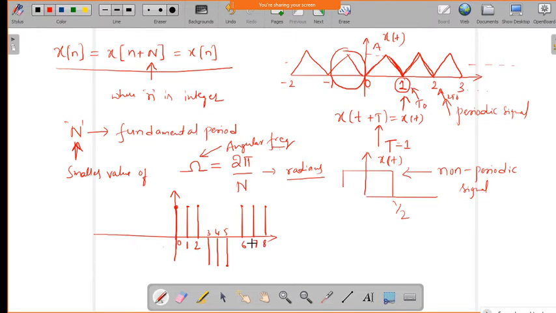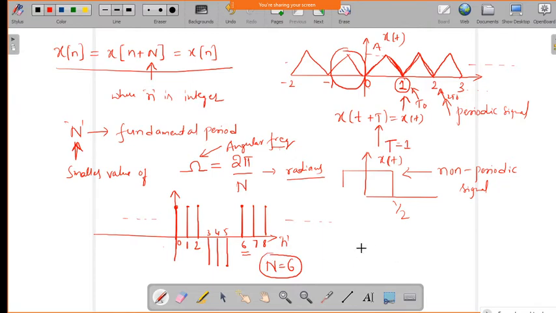Where the signal is repeating, the same set of samples, at what value of n is it repeating? Even this side also it is going and this side also it is going. We can take n equal to 6, where it is repeating the signal. So we can say that it is a periodic signal with the fundamental period 6.